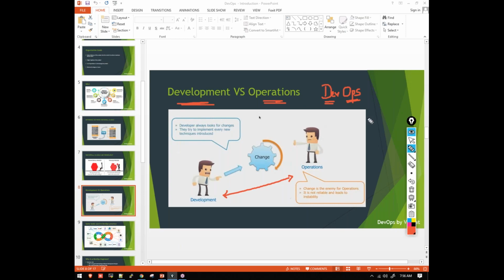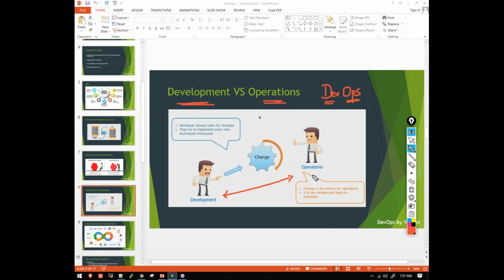A DevOps engineer is a person who is going to work along with the development team as well as the operation team to fill up the gap. What challenges are being faced by both the teams? The DevOps engineer will be able to fill up that gap by using some automation techniques.